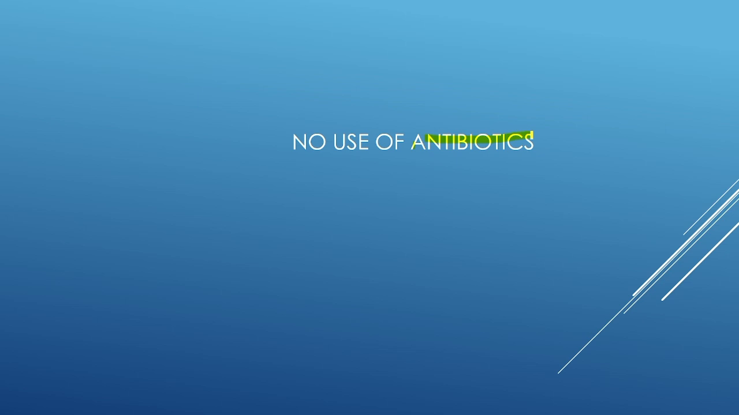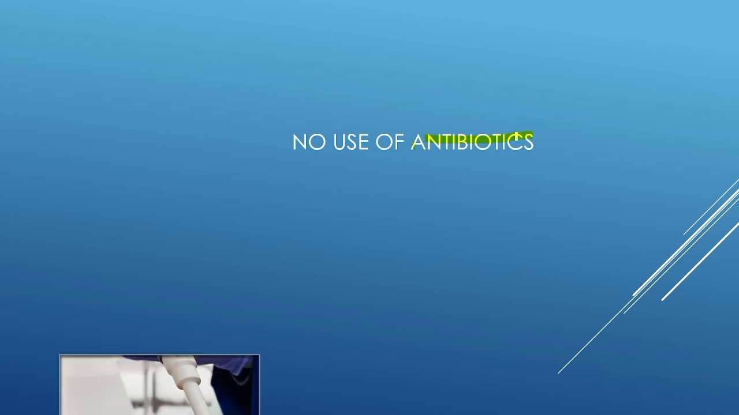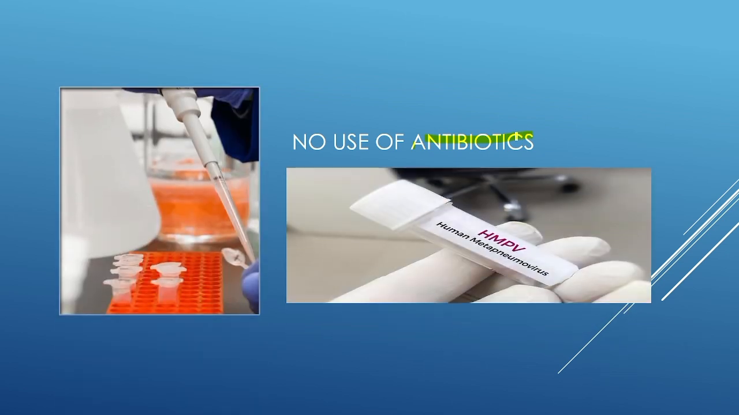But in certain situations, like pneumonia caused by HMPV, the person may also get some bacterial infection. That infection is called a secondary infection. At that time, we can prescribe antibiotics for the treatment of the secondary infection. Okay, so that is about the HMPV virus.